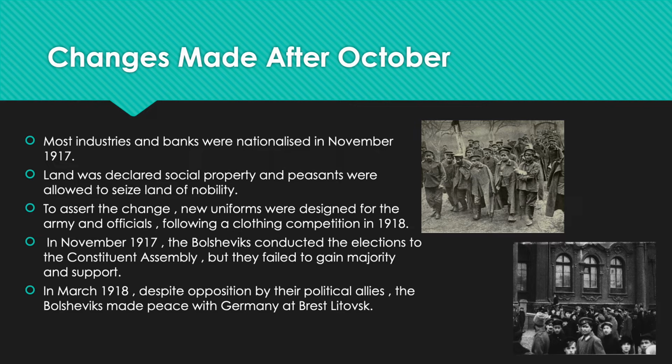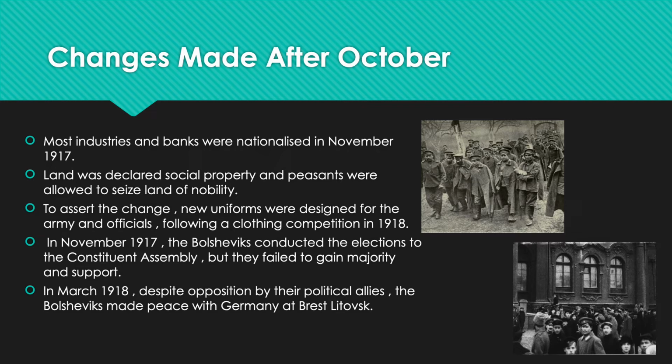Changes made after October. Most industries and banks were nationalized in November 1917. Land was declared social property and peasants were allowed to seize land of the nobility. To assert the change, new uniforms were designed for the army and officials following a clothing competition in 1918.